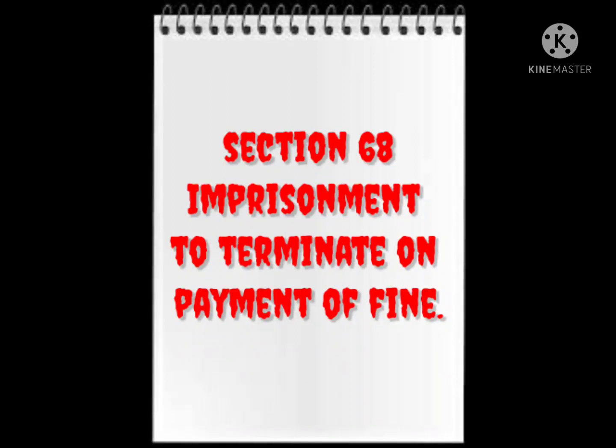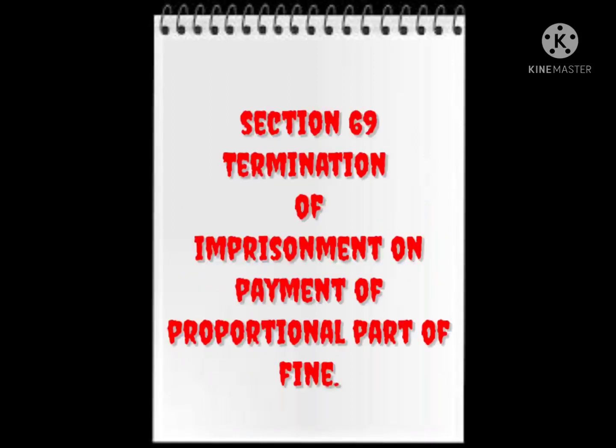So okay, now section 69 is about termination of imprisonment on payment of proportional part of fine. Section 69 says that if before the expiration of the term of imprisonment fixed in default of payment, such a proportion of fine be paid or levied that the term of imprisonment suffered in default of payment is not less than proportional to the part of fine still unpaid, the imprisonment shall terminate.